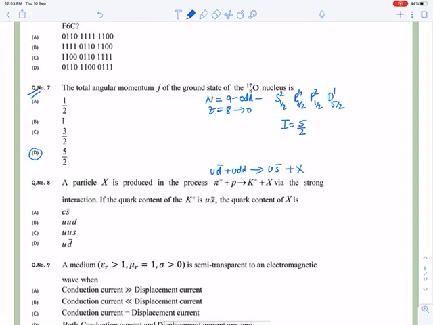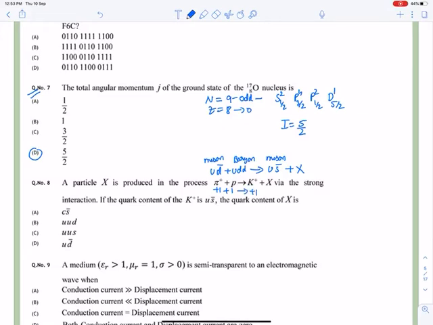So how will you find it? Now see, this is a meson, this is a baryon, this is a meson, and this is also a meson. If I check the charge, this is plus 1, this is plus 1, and this is plus 1.